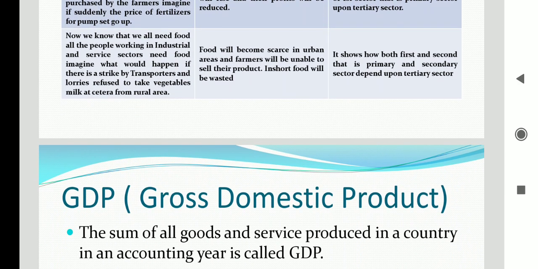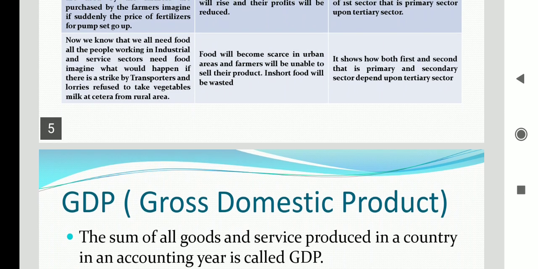Now the last example. We know that we all need food. Definitely all the people working in industries or anywhere in the sectors need food. What would happen if there is a strike by the transporters and lorries refuse to take vegetables and milk etc. from rural areas? Farmers have already produced the food, but there is a transport strike, and whatever the things are ready, they are not taken for the final delivery.